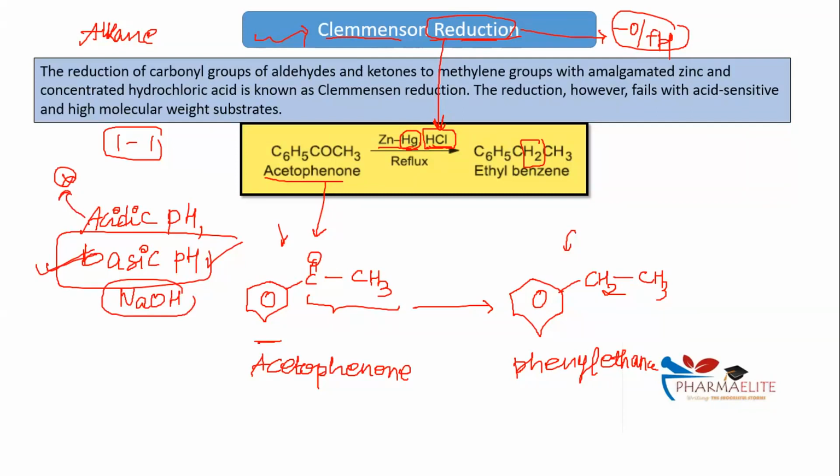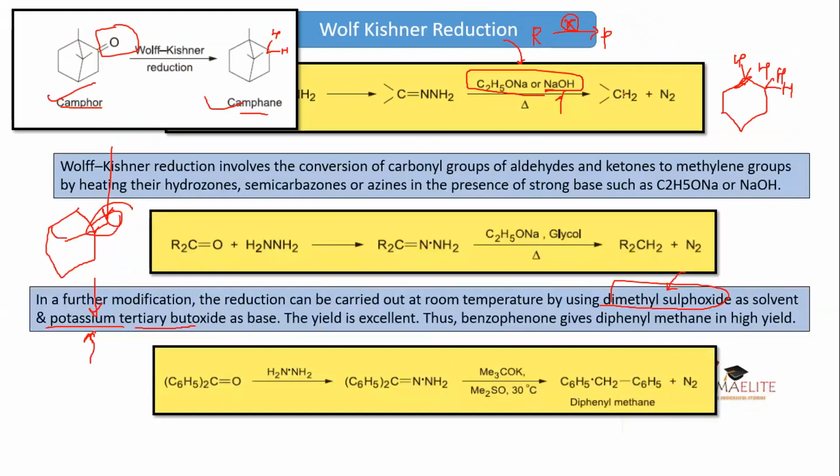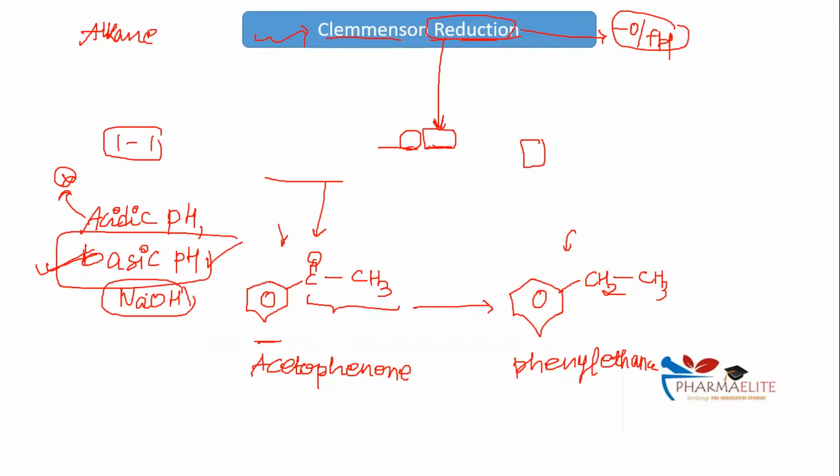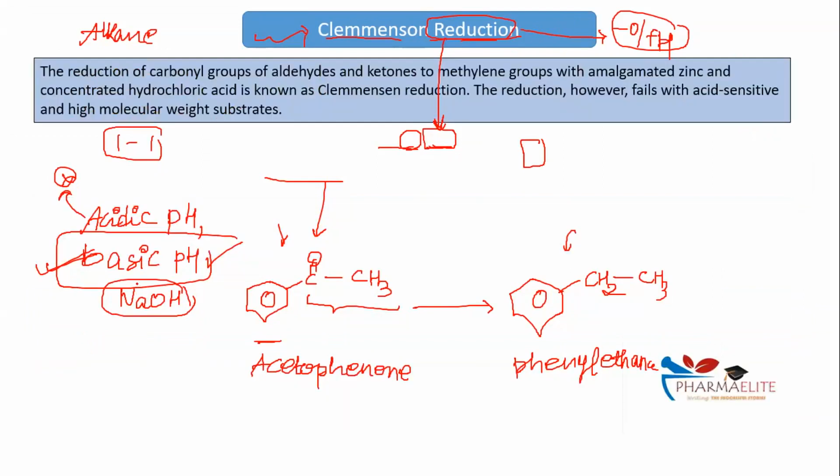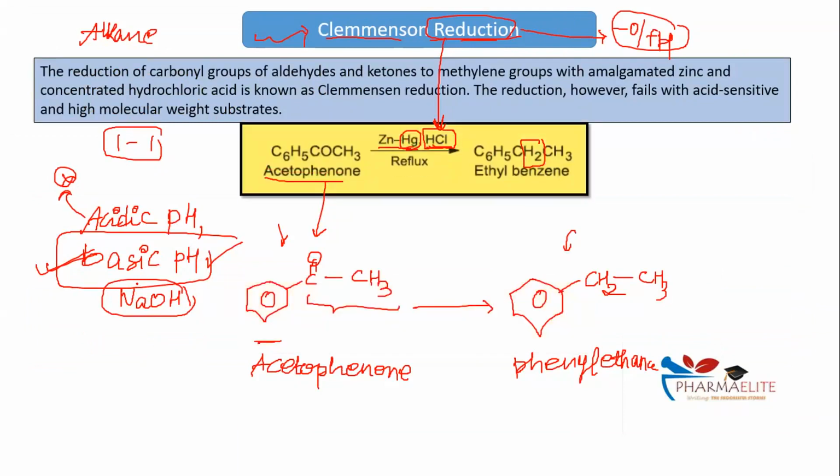Was it in वॉल्फ-किश्नर? श्वेता, सूचे? वॉल्फ-किश्नर रिडक्शन के अंदर check NaOH was the reagent. So you had basic pH over there. So since I've got basic pH over there, my drug is stable in basic pH. So for a drug, ध्यान से सुन what I'm saying. For a drug which is acid sensitive, which is getting degraded in acidic pH, you will carry out reduction using Wolff-Kishner reduction. Now this is something which was application. मैंने तेरे को पढ़ाया नहीं था, but you knew that Wolff-Kishner reduction में basic pH है, Clemmensen reduction में acidic pH है, and ऐसे application based questions आते हैं.